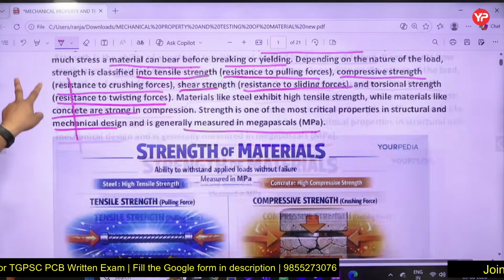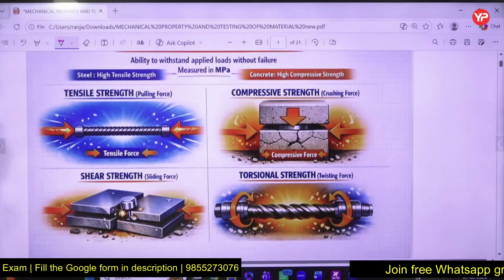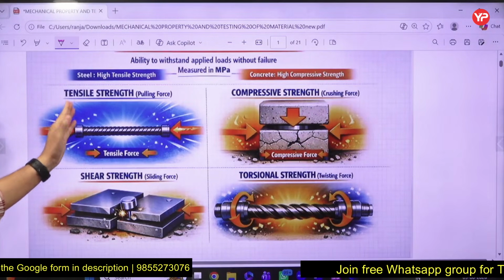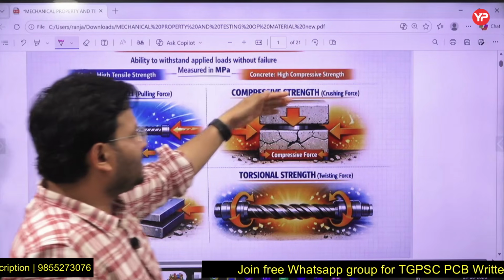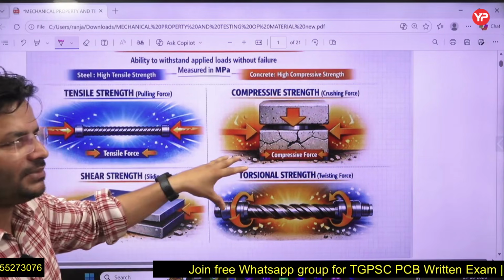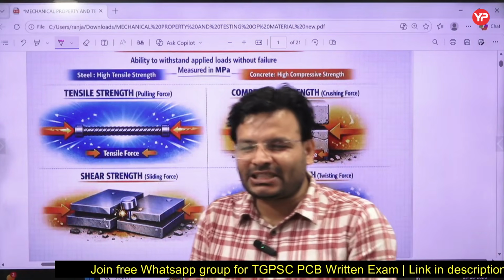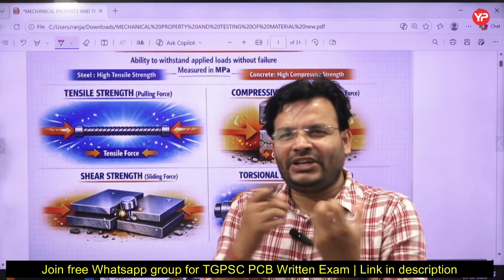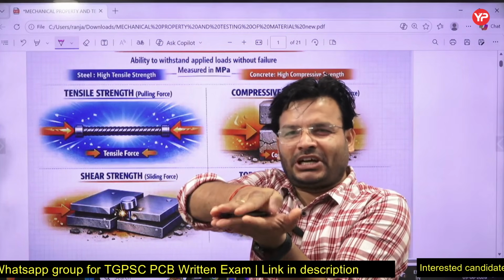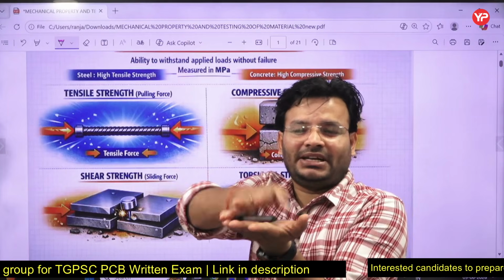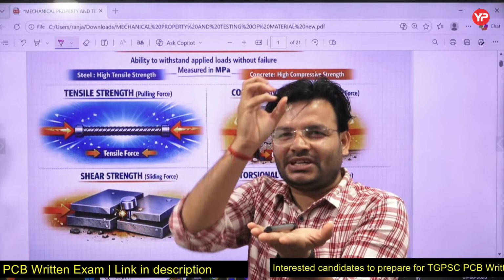And strength, what will be the unit? It will be measured in megapascal, or even in pascal, we can say. So here this is tensile strength. Here we can see compressive strength, you are going to compress. Basically, compressive strength plays a major role in the case of crushing. What do you mean by crushing? Crushing means breaking of any object into pieces. Like this is one object and I am going to crush it like that. So what is happening ultimately? The block is going to break into different pieces. That is the meaning of crushing.